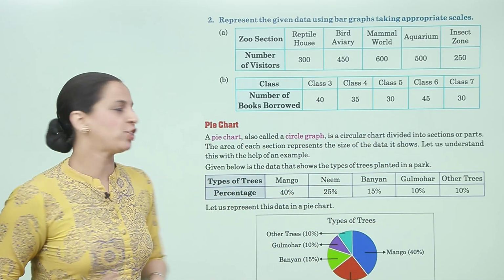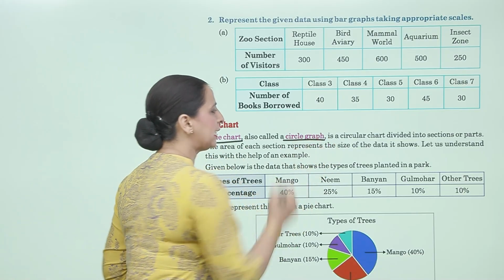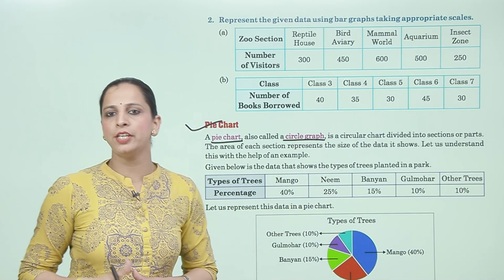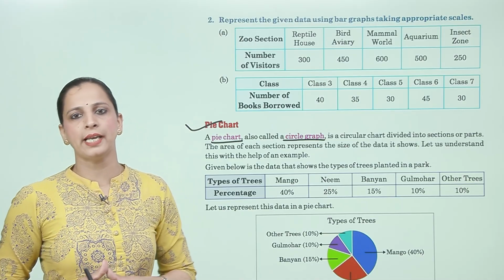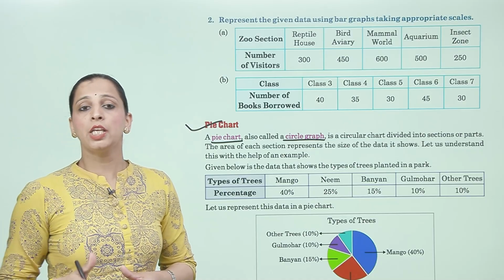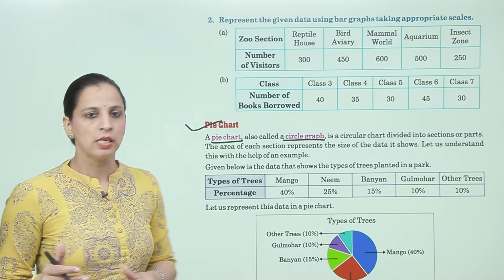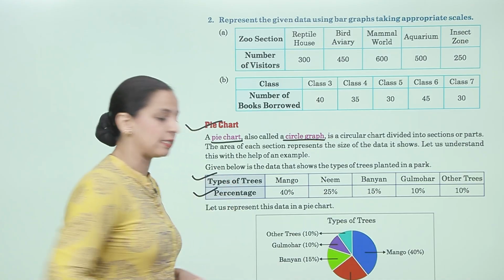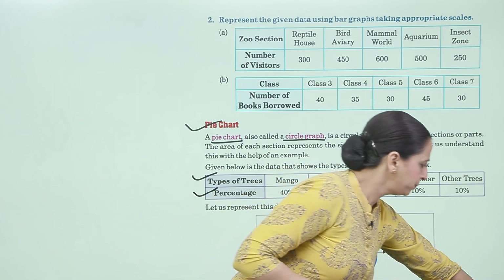Now next is pie chart. A pie chart, also called a circle graph, is a circular chart divided into sections or parts. The area of each section represents the size of the data it shows. Let us understand this with the help of an example. Given below is the data that shows the type of trees planted in a park, types of trees and percentage. Now let us represent this data in a pie chart.